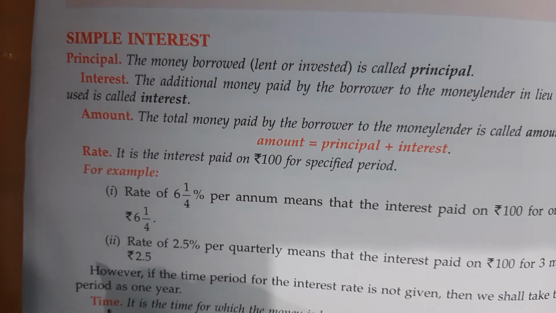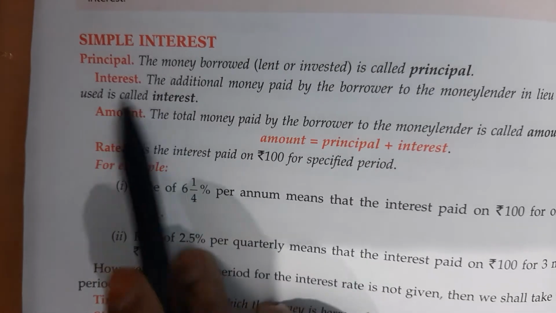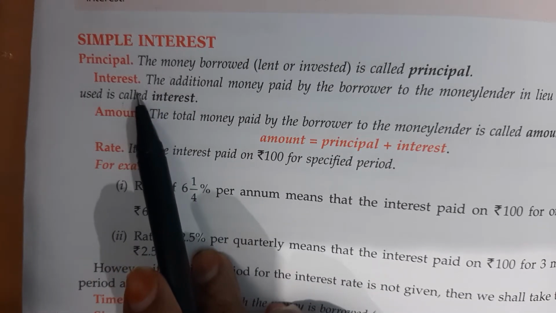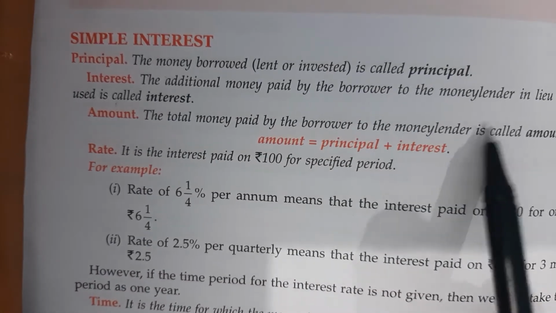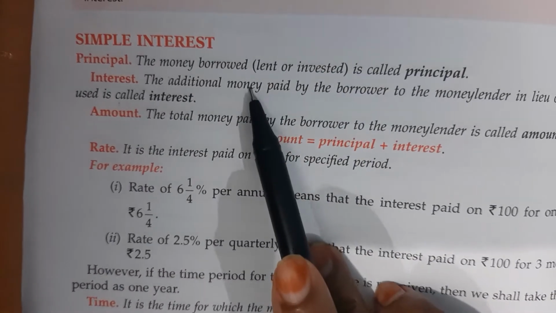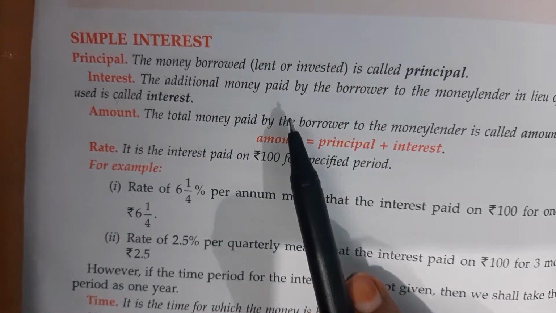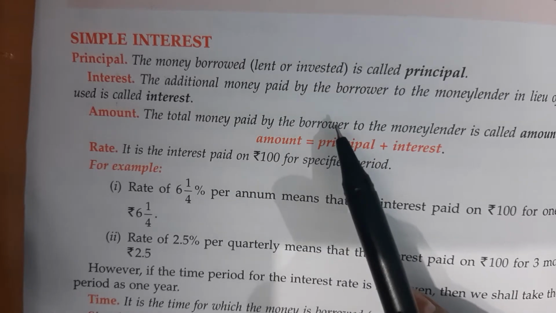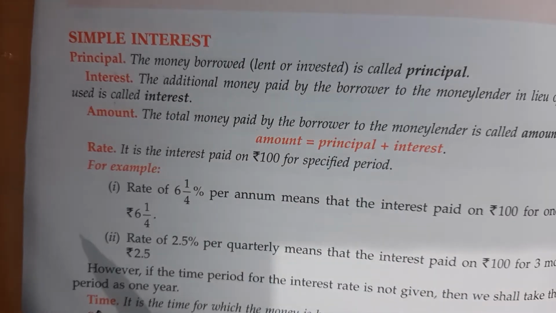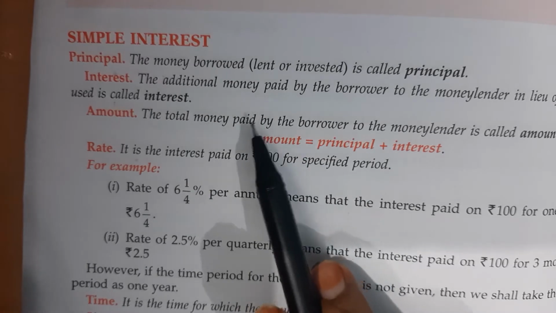In simple interest, there are some terms, like interest, that is the additional money paid by the borrower to the money lender. For example, A has given 5,000 rupees to B, and after 2 years, B has returned 6,000 rupees to A. So 6,000 minus 5,000, that is 1,000, is the interest.